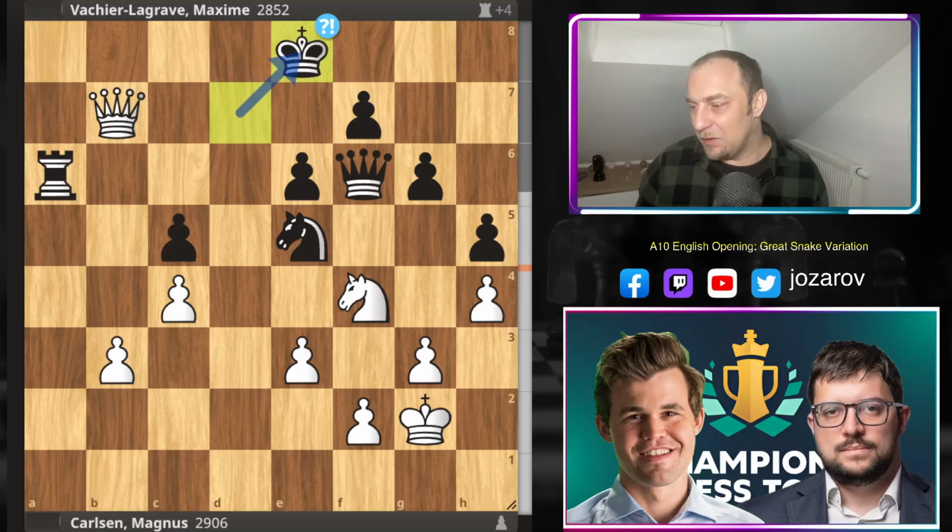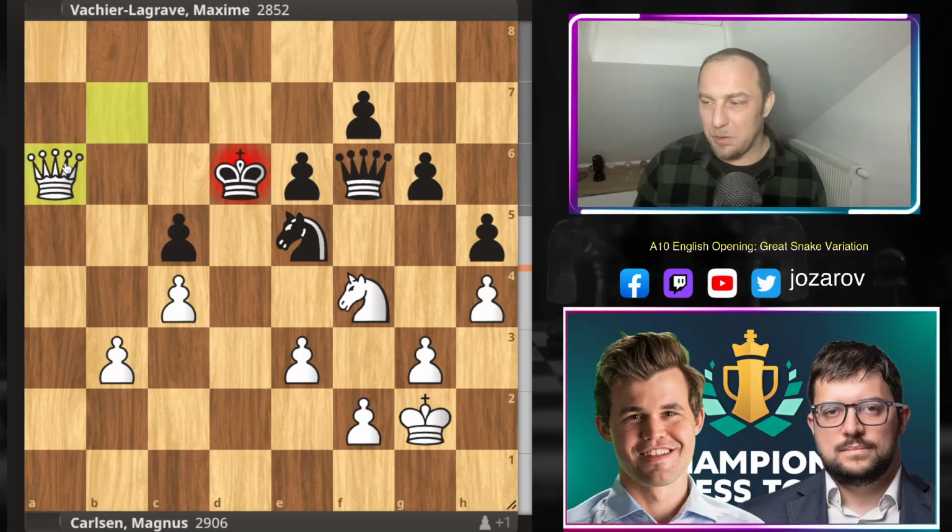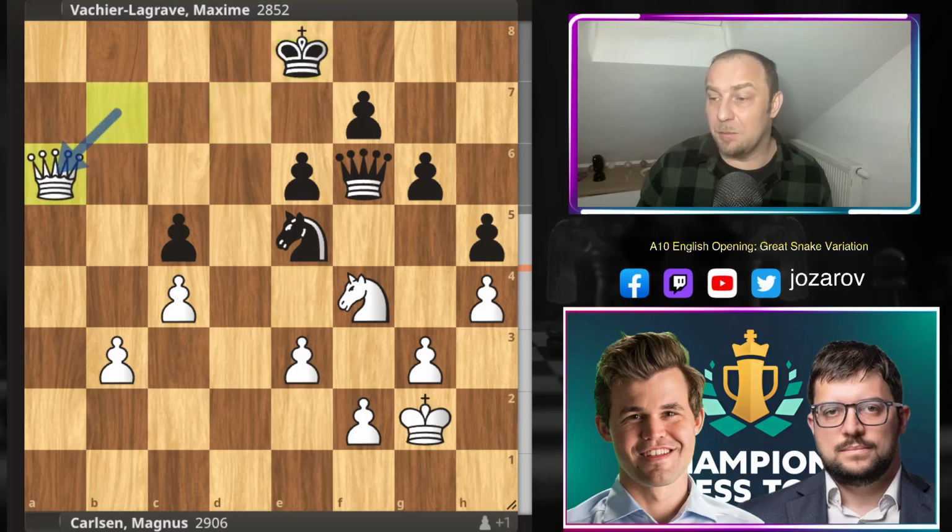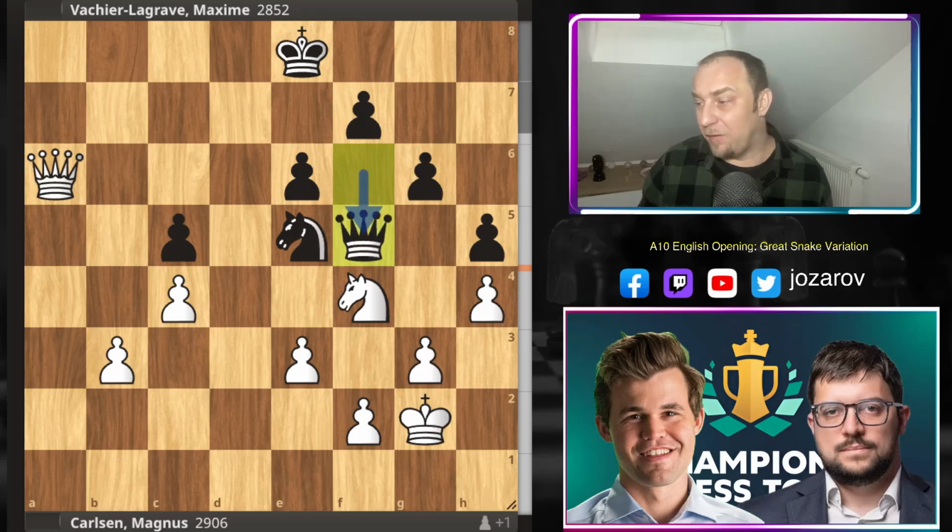Even if you try, I don't know, king to d6, then again this rook will be taken. White gets an extra tempo. I would say again, completely winning position here for Magnus. Queen to b7, now king to e8, Magnus takes, of course. Queen to f5, which was now a new mistake in MVL's game, leads now into a really devastating position here for him.